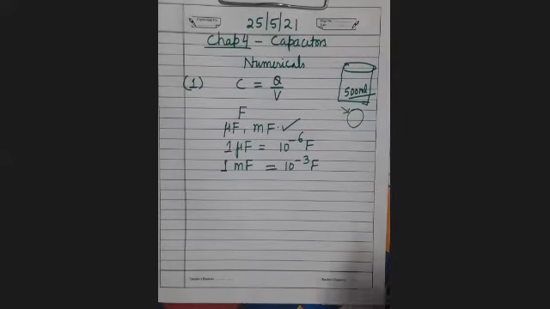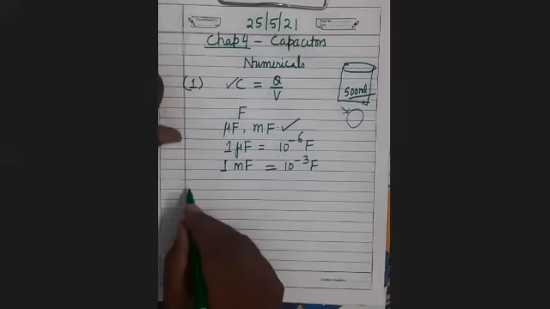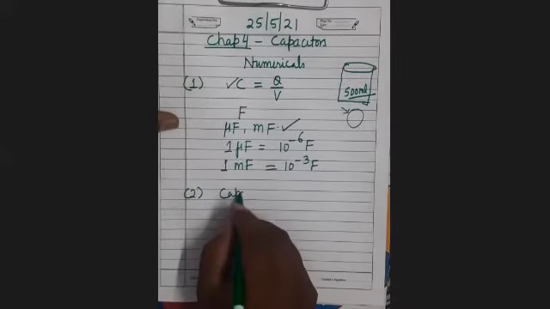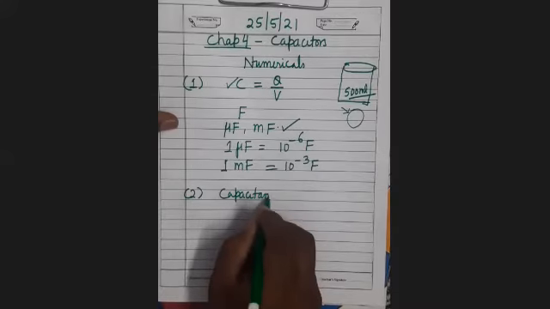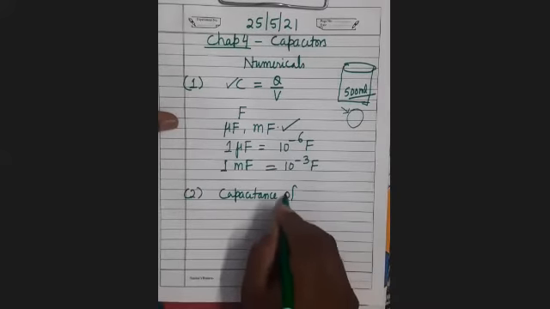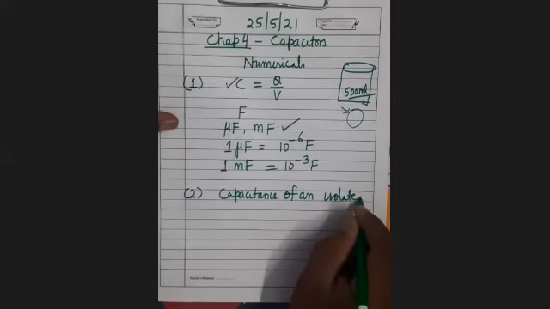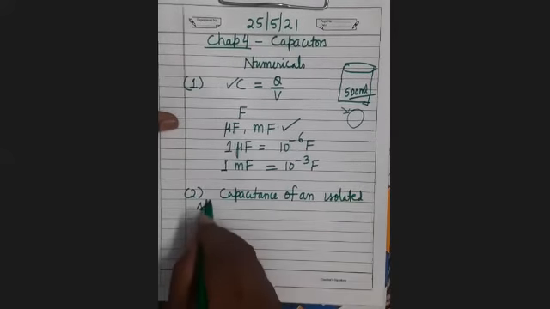Now, what are the factors on which capacitance depends? It depends upon the shape, size, and nature of the surrounding medium. Now, what is the second formula? Capacitance of an isolated spherical conductor.